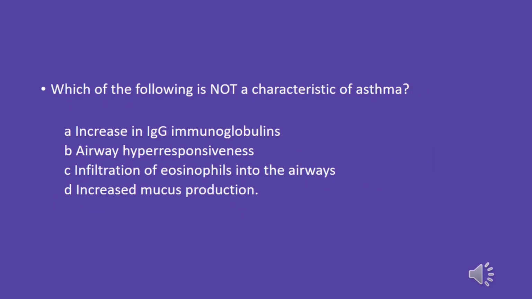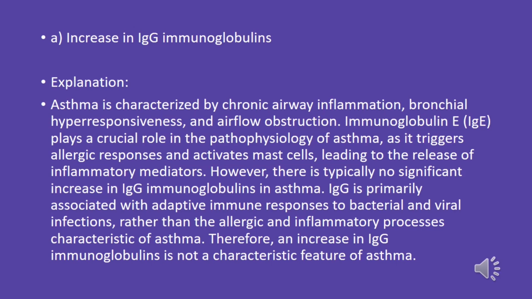Which of the following is not a characteristic of asthma? A. Increase in IgG immunoglobulins. B. Airway hyperresponsiveness. C. Infiltration of eosinophils into the airways. D. Increased mucus production. Answer: A. Increase in IgG immunoglobulins. Explanation: asthma is characterized by chronic airway inflammation, bronchial hyperresponsiveness, and airflow obstruction.